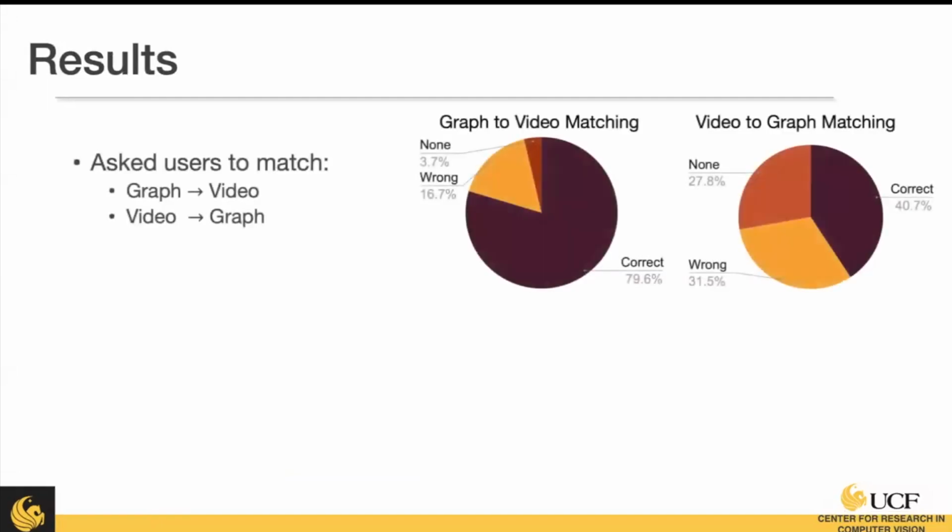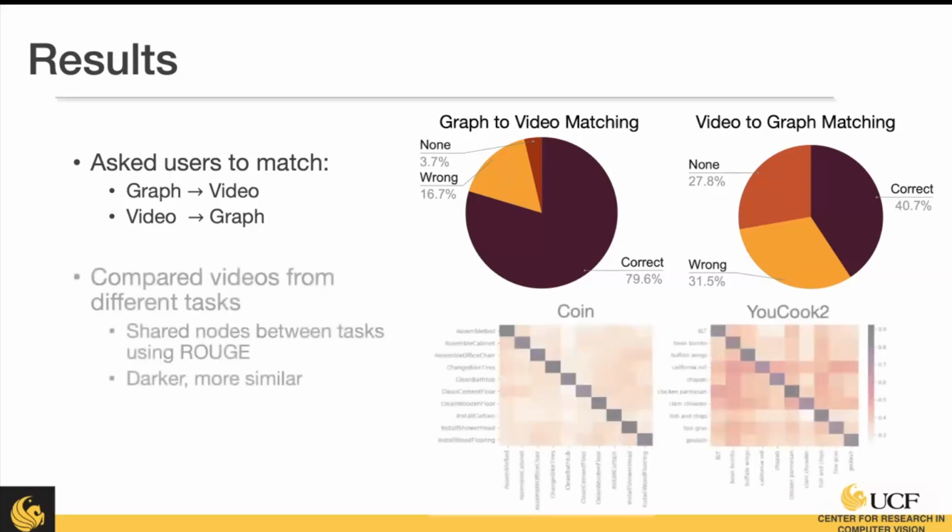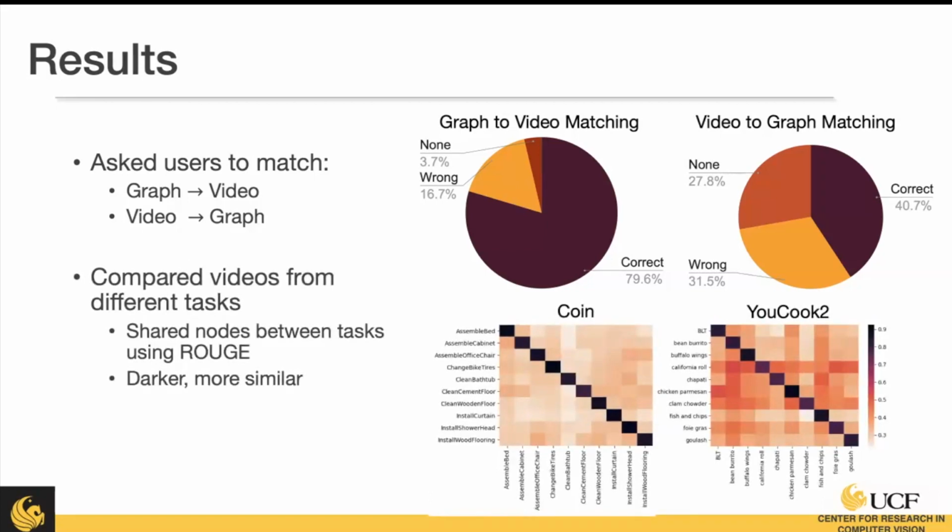So just to get a little bit more about how useful these graphs are, we asked some users to annotate these. So we showed them a graph and 4 videos and asked them to match the correct video to the graph. And we did the reverse too, where we showed them a video and asked them to choose between 4 graphs to match that. And we found that users were more correct at matching the graph to the video than vice versa.